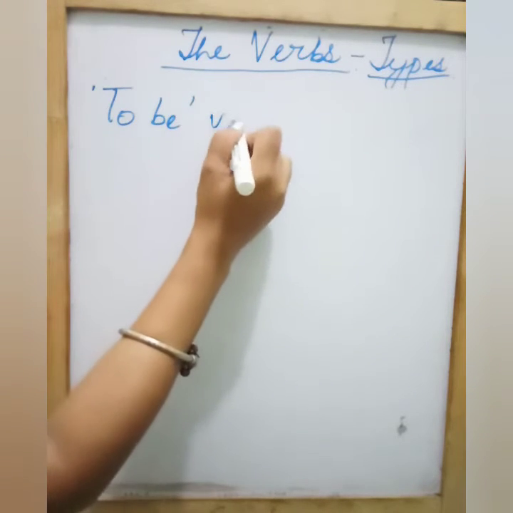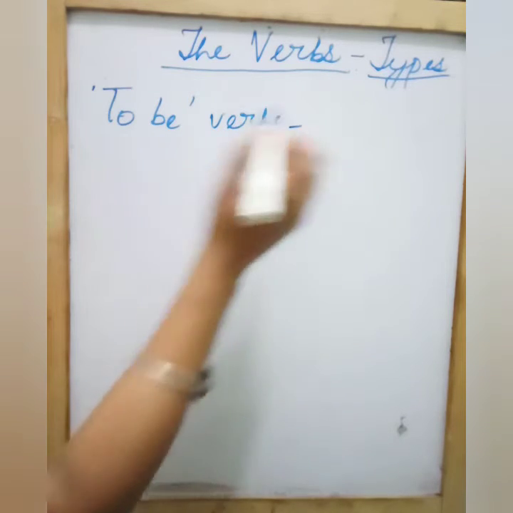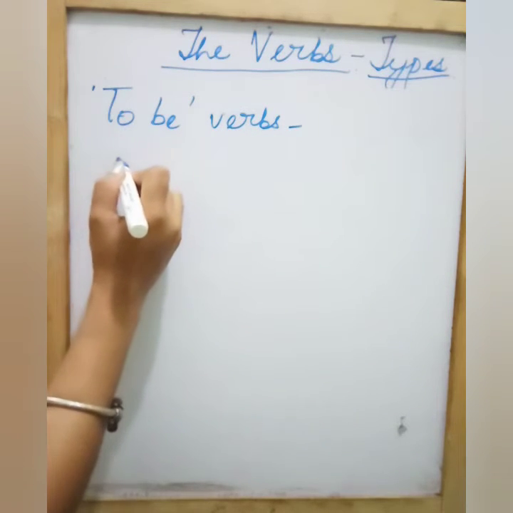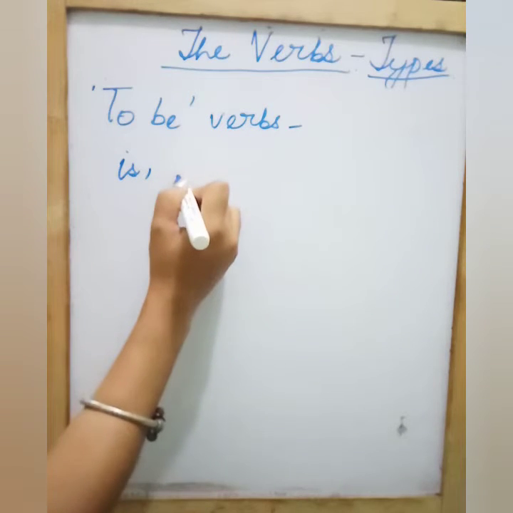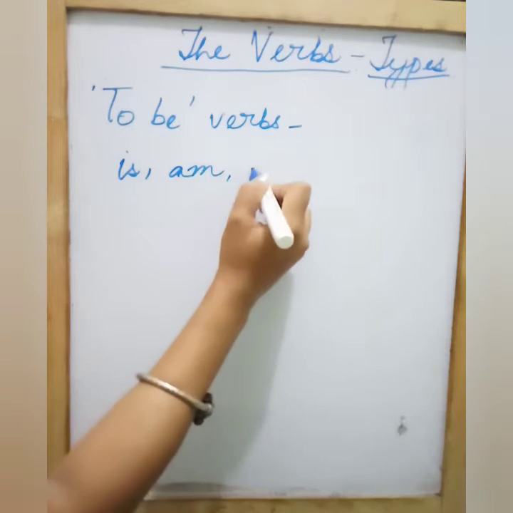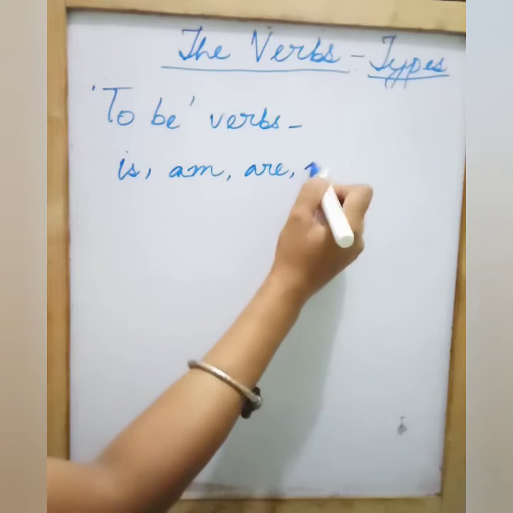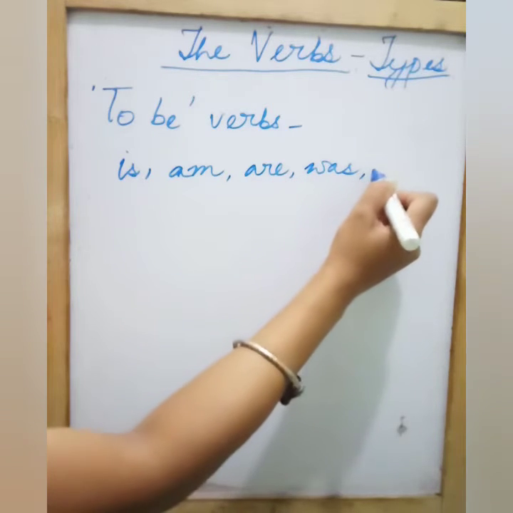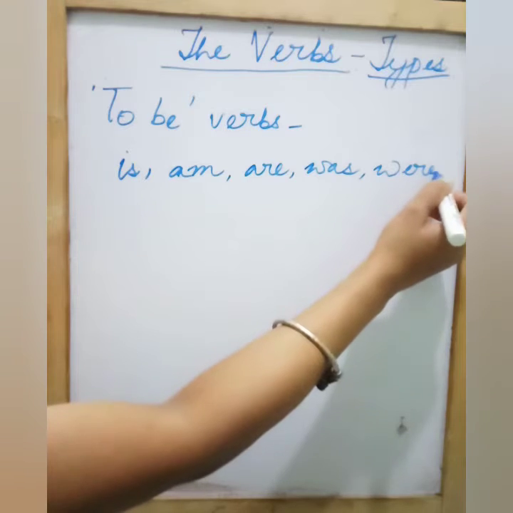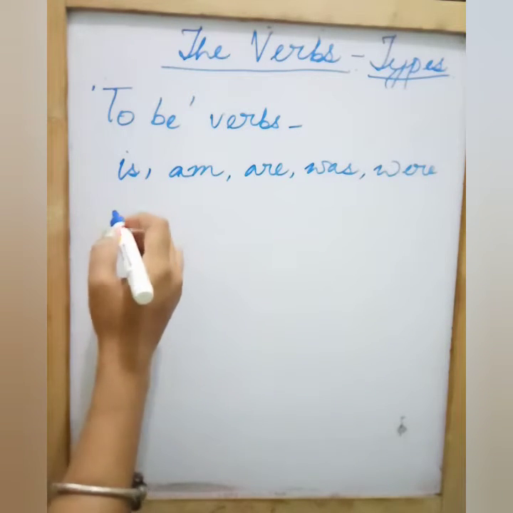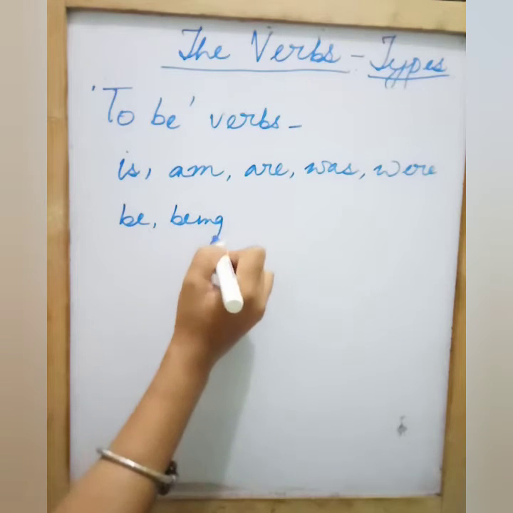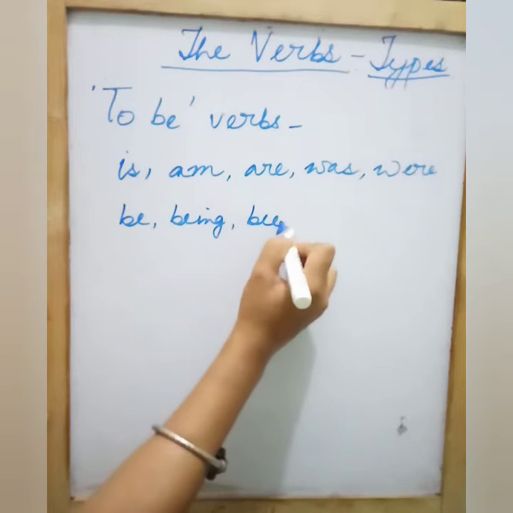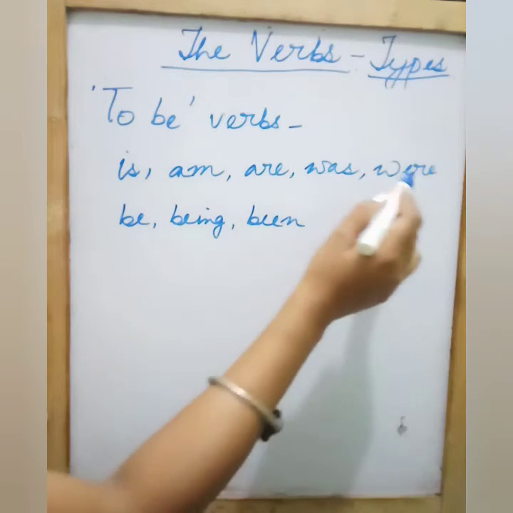To be verbs. Alright? These are known as to be verbs. So what are they? They are is, am, are, was, were, be, being, and been. See, 1, 2, 3, 4, 5, 6, 7, 8.